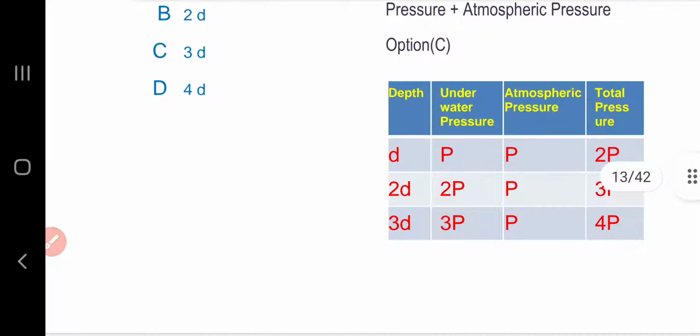We can also look into the table. For depth D, the underwater pressure is P, atmospheric pressure is P, so total pressure is 2P. For depth 2D, underwater pressure is 2P, atmospheric pressure is still P, and total pressure is 3P. In the last row, the depth is 3D, so underwater pressure is 3P, atmospheric pressure is still P, and the total pressure is 4P.